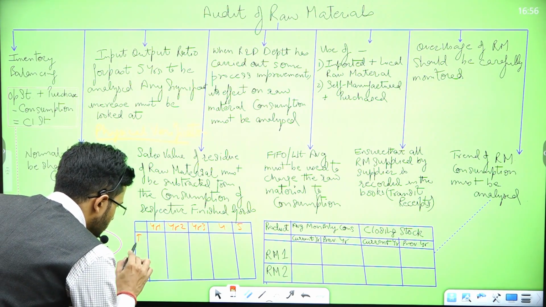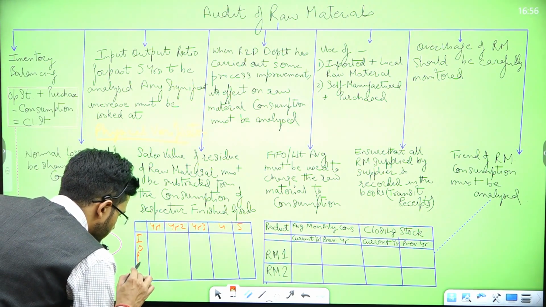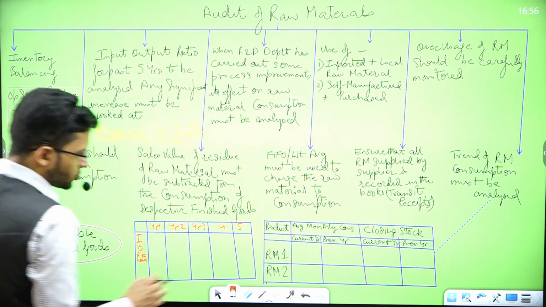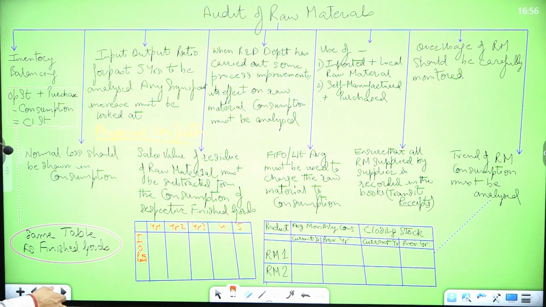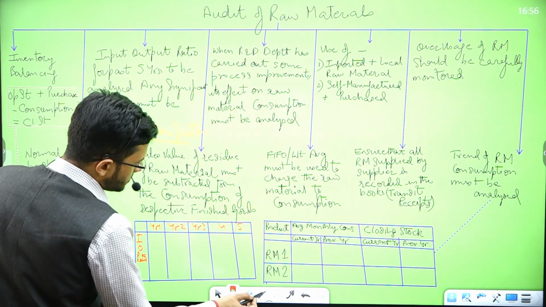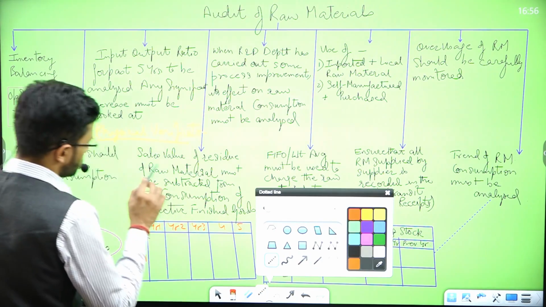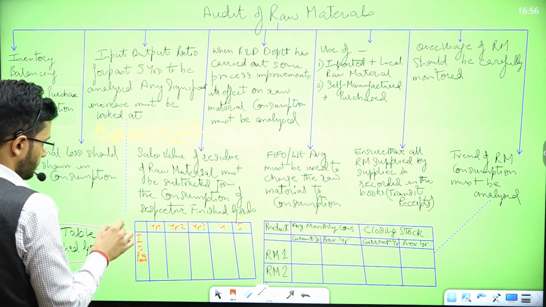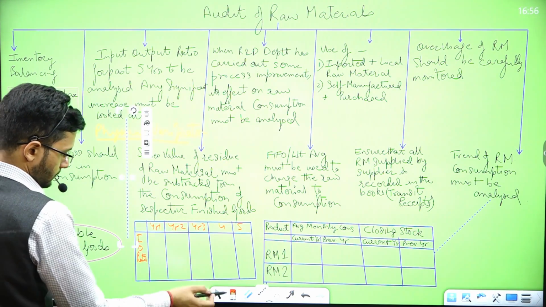What I want is the input output ratio. So I'll put the input output ratio of all the years over here, and I will then compare what is the increase or decrease in this input output ratio. I will make such a table and then I will compare. Okay, sir.